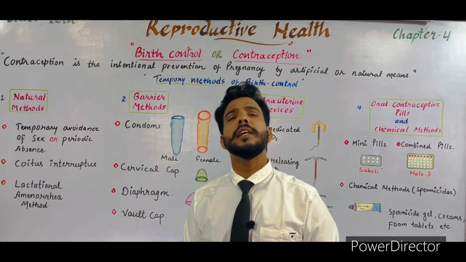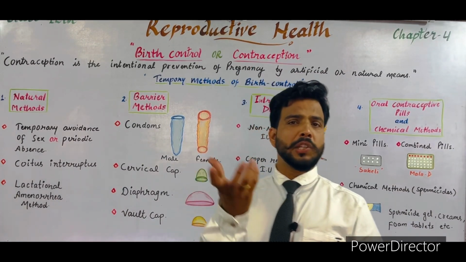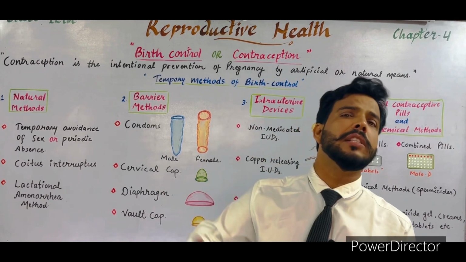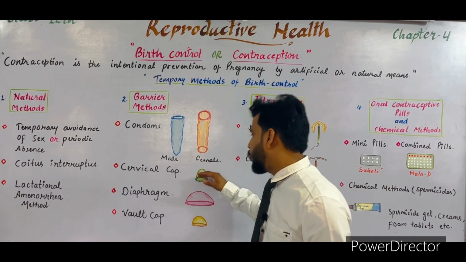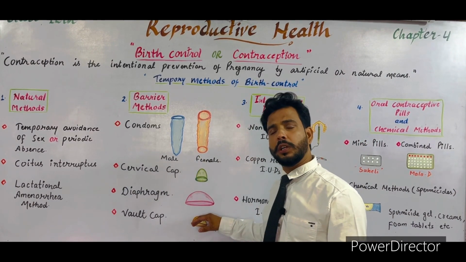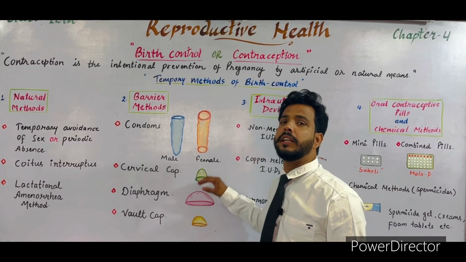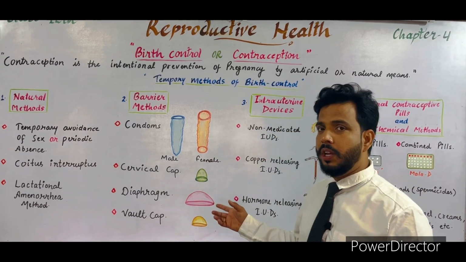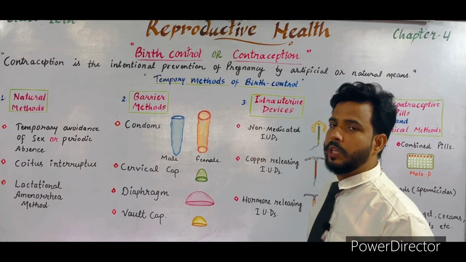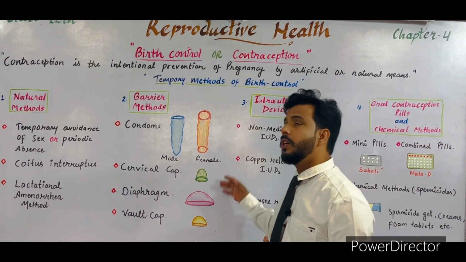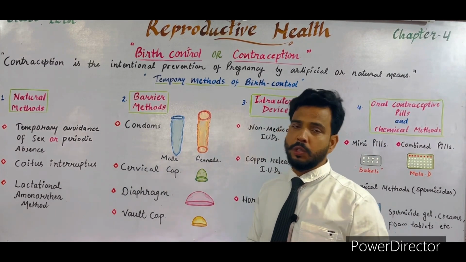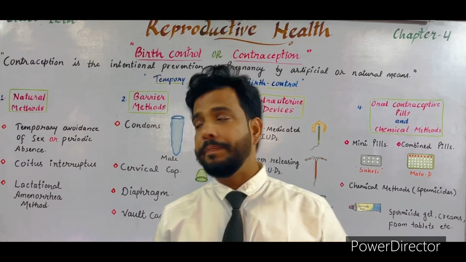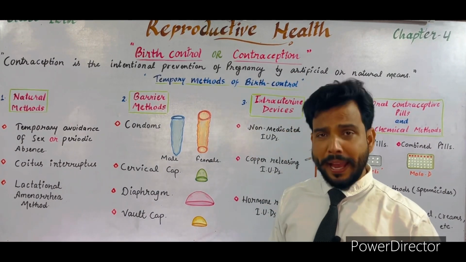So spermicides are basically a mixture of chemicals which kill the sperm. If we use these spermicide gels or creams with these devices, then it will be quite effective to kill the sperm, and it will also prevent the entry of sperm into the uterus of the female, so it will prevent pregnancy. So these were the barrier methods.